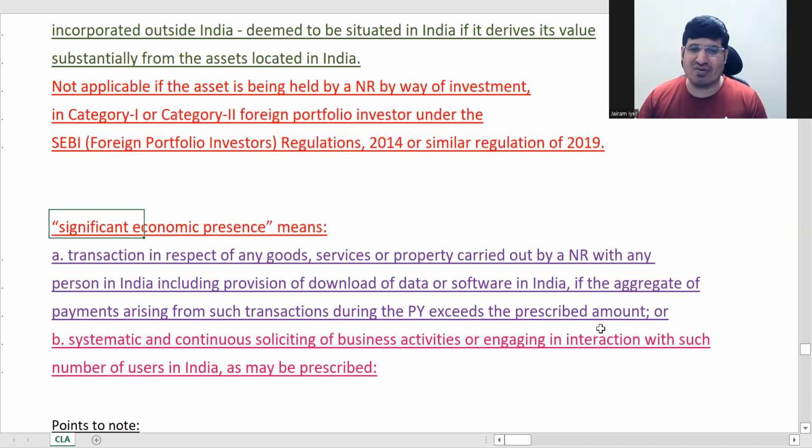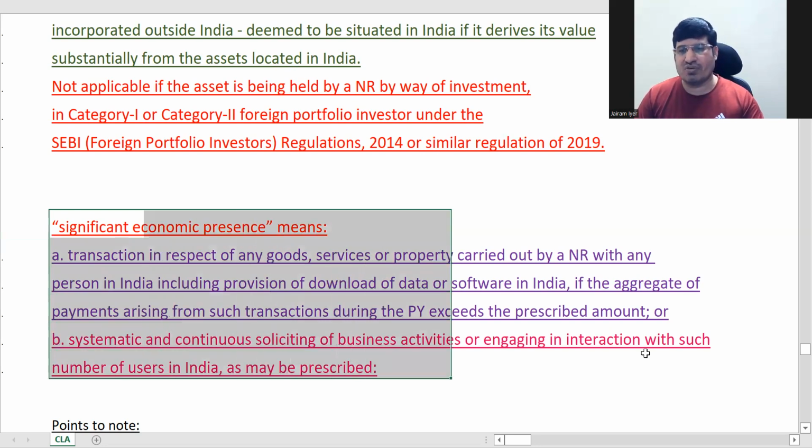In short, you can write: a transaction relating to goods, services, property where aggregate payment exceeds the prescribed amount. Second, you can say engaging in interaction with such number of users as prescribed. That is sufficient for you. So these two things have been added from 2018 actually.